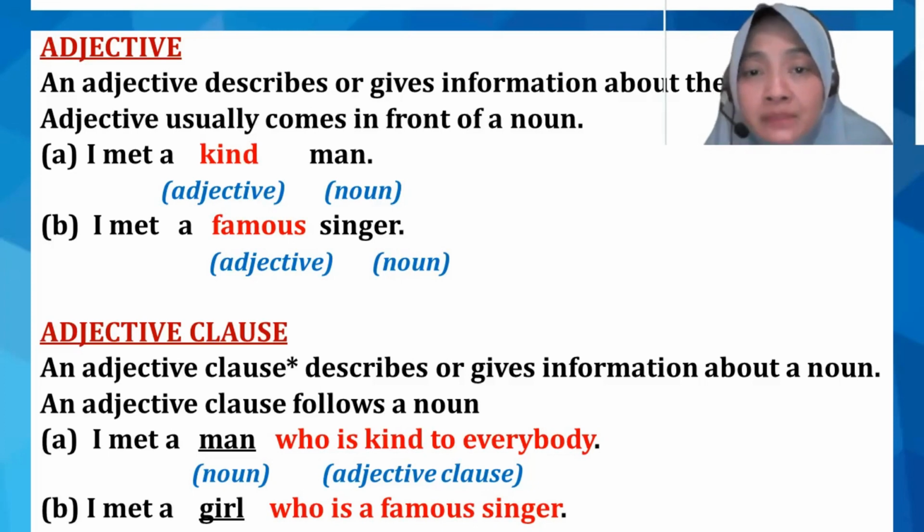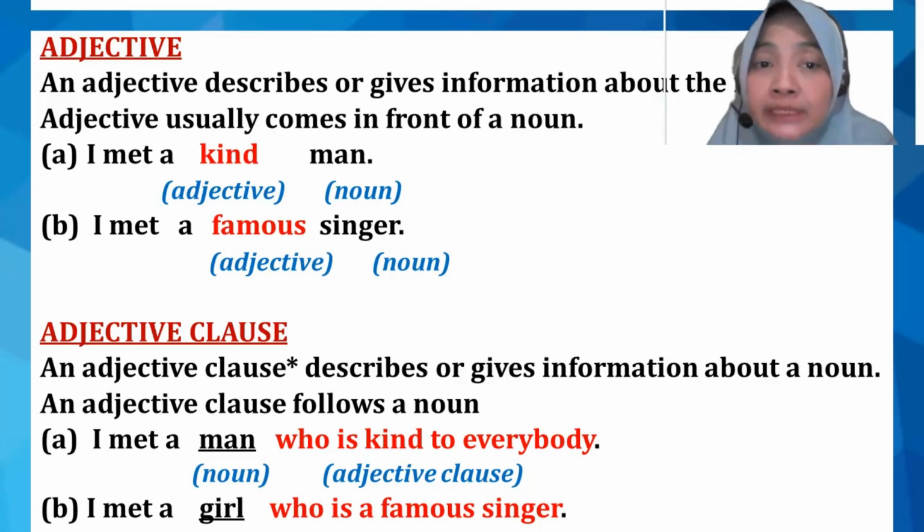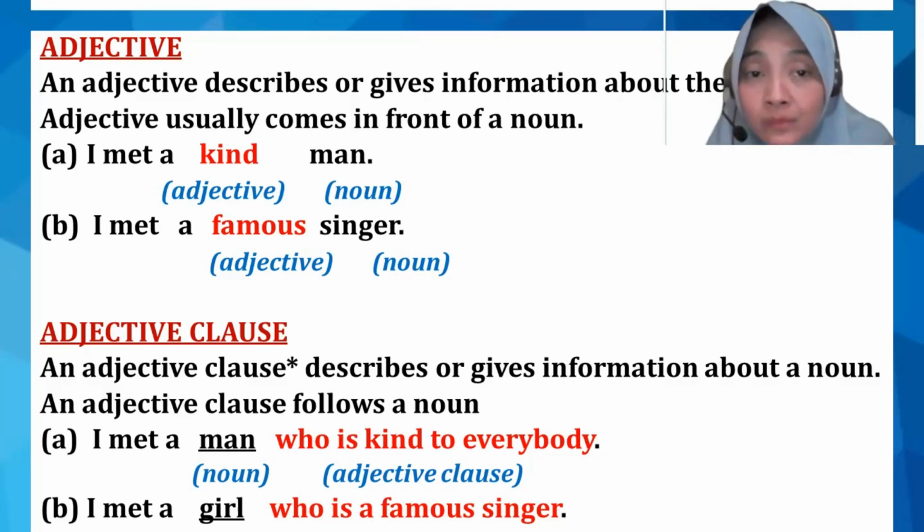An adjective usually comes in front of a noun. For example, we have, I met a kind man. Kind is an adjective and man is a noun. Kind man. So this adjective kind modifies the man. Another example is, I met a famous singer. Which one is the noun? Yeah, right, singer. And famous here is an adjective. So the adjective modifies the noun.